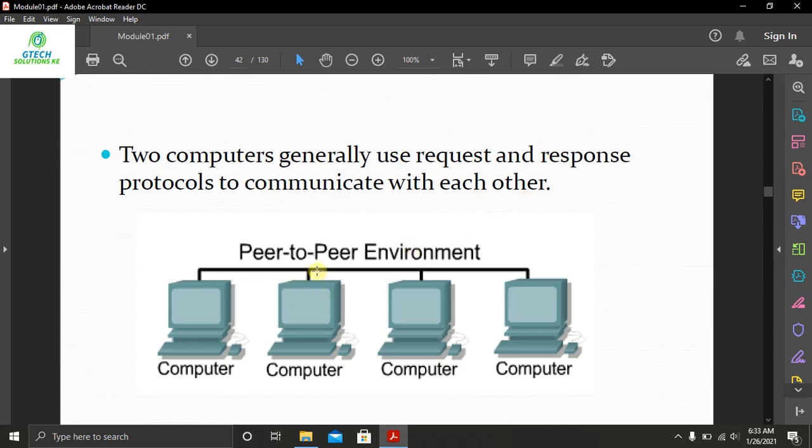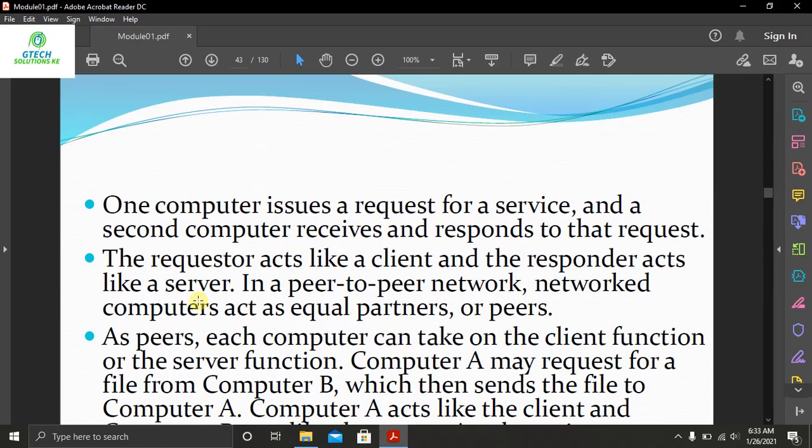In a peer-to-peer connection, each computer is connected to the other one, and each computer at some point acts as a server while the other acts as a user, and this may change interchangeably. One computer issues a request for a service, and a second computer receives and responds to that request. That's what we have just explained in the above diagram.